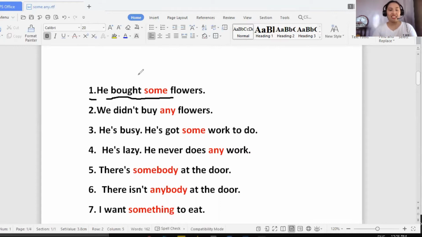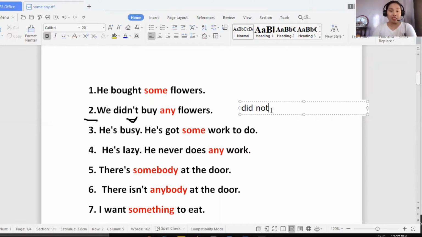Okay? Next. Here, the second one, we didn't buy any flowers. So here, guys, it's in a negative form because the sentence has didn't. The meaning of didn't is did not.